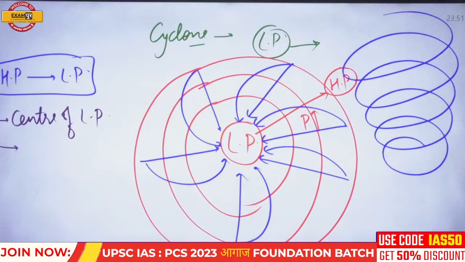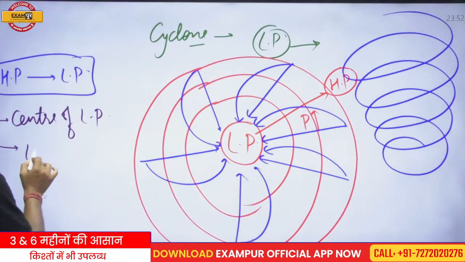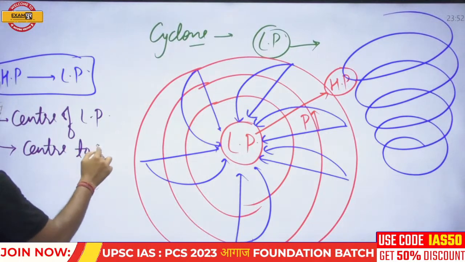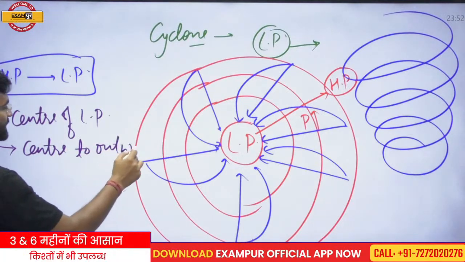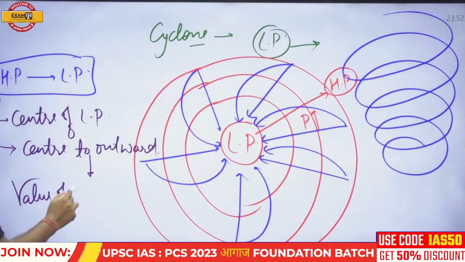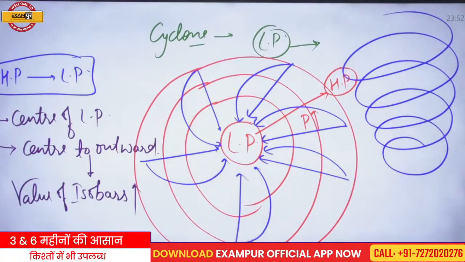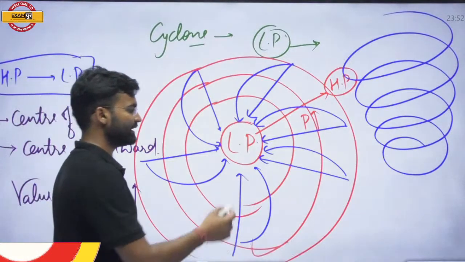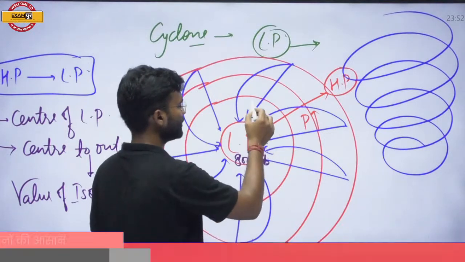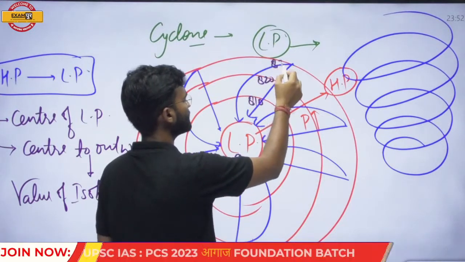The second point: when you move from the center of this cyclone outward, the value of the isobar will increase. Why? If this is the zone of the 800 millibar isobar, then it would always be more than this: 810 millibar, 820 millibar, 830 millibar.